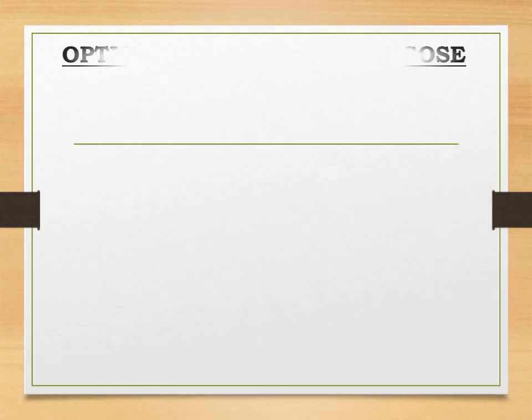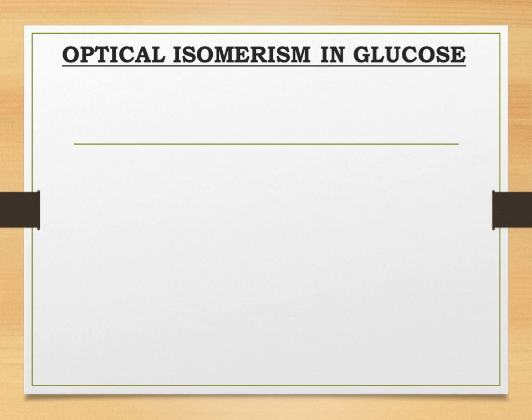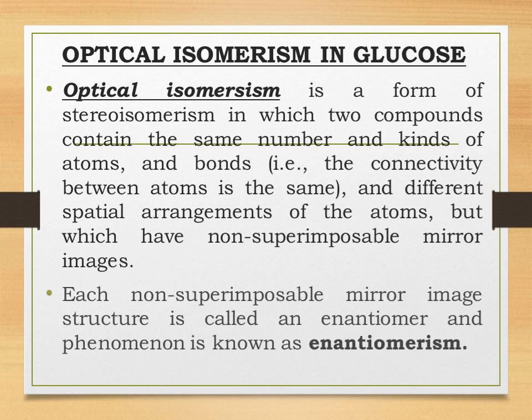Today we will be studying one very important topic, that is optical isomerism in glucose. My dear students, the term isomerism is not new to you all. You have already studied isomerism in your lower standards. Isomerism is the phenomenon of existence of two or more compounds possessing the same molecular formula. So when two compounds possess the same molecular formula, it is called isomerism.